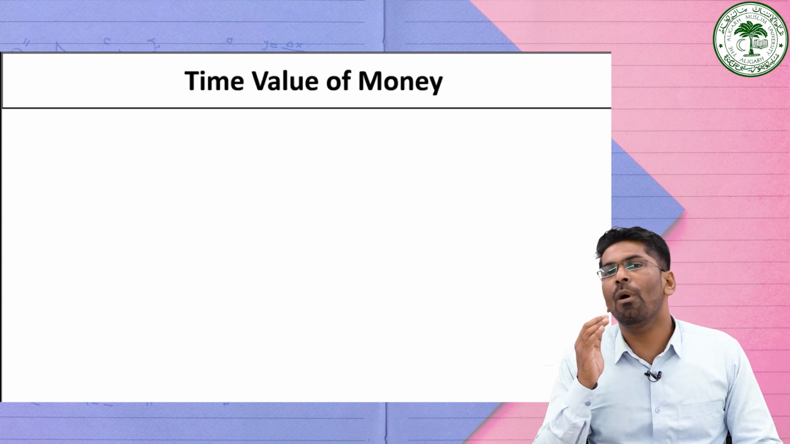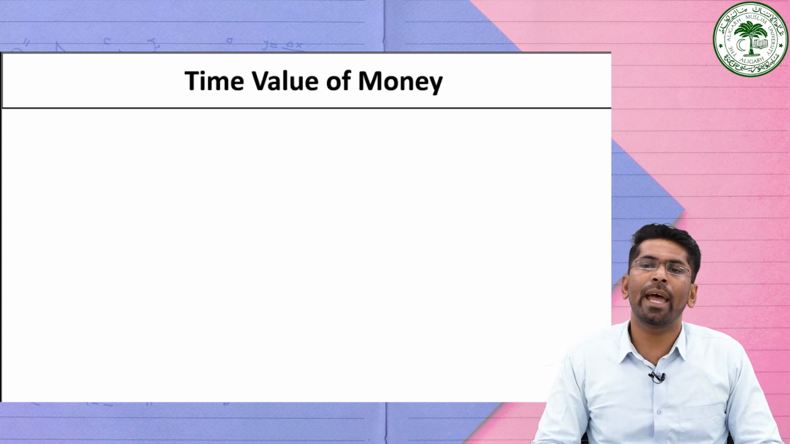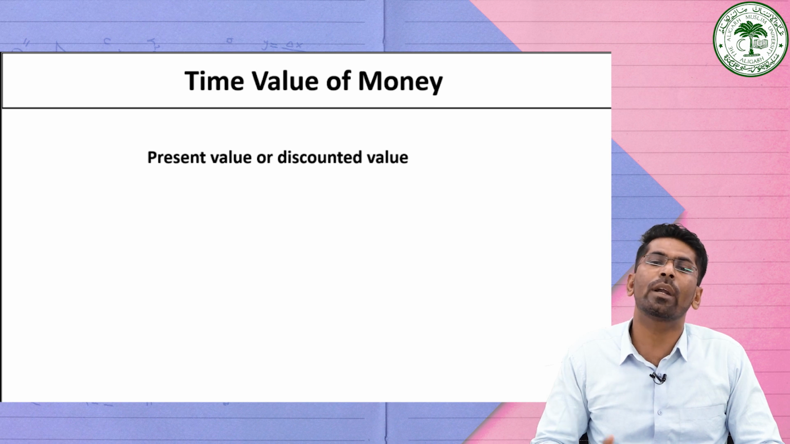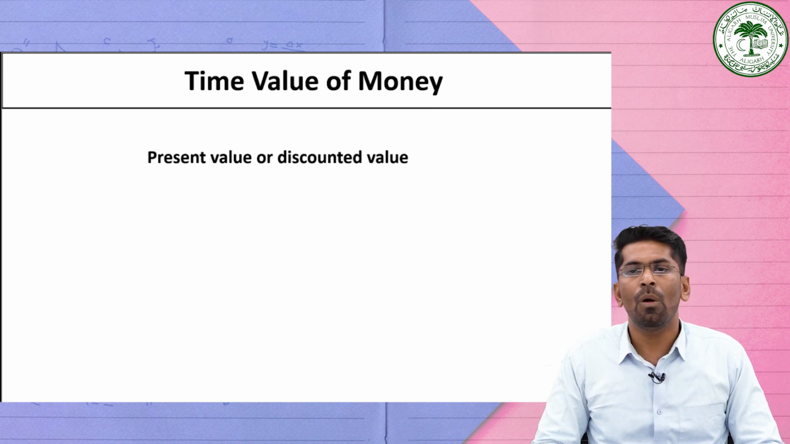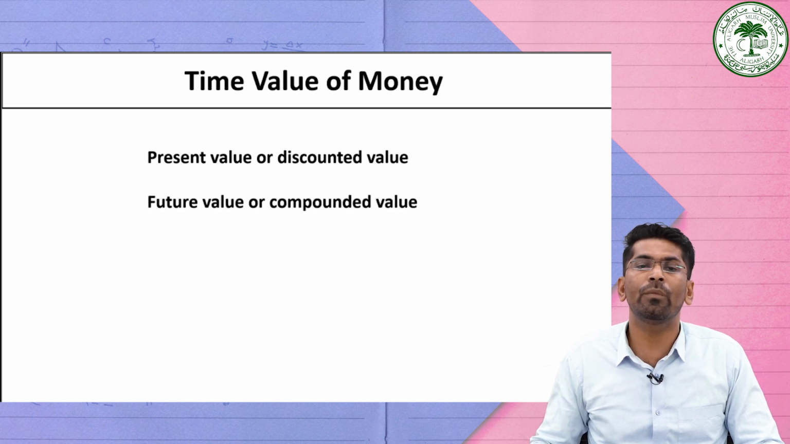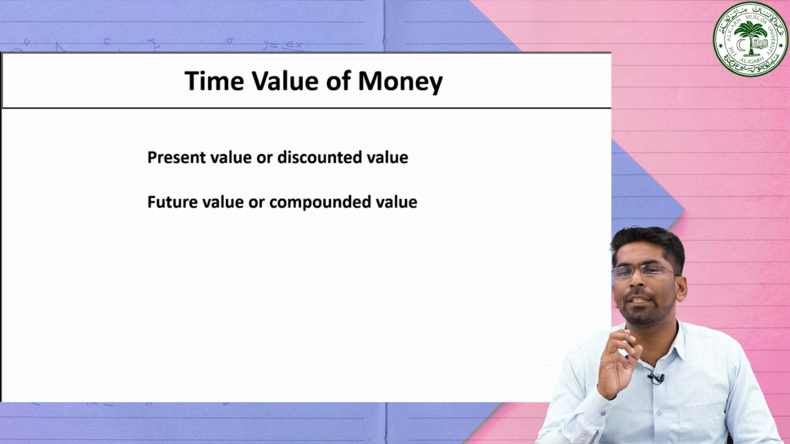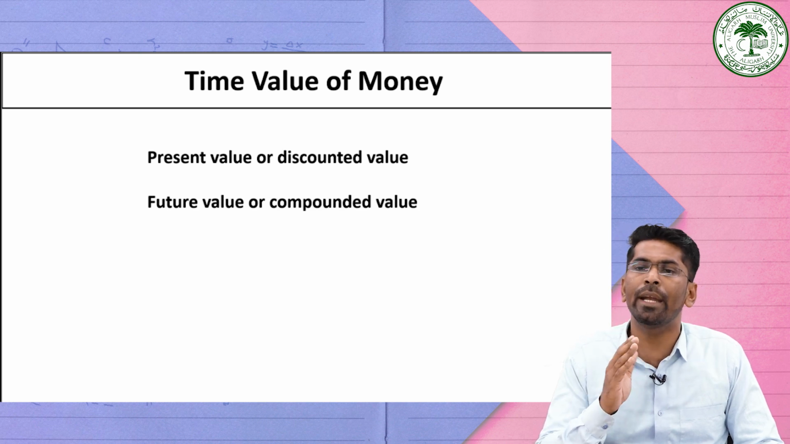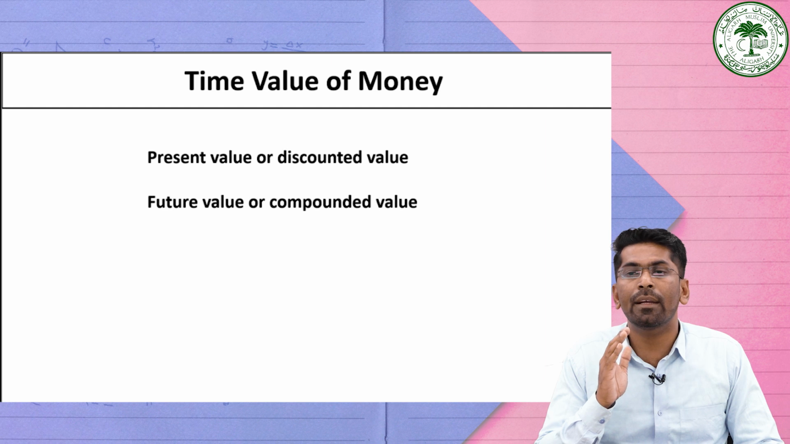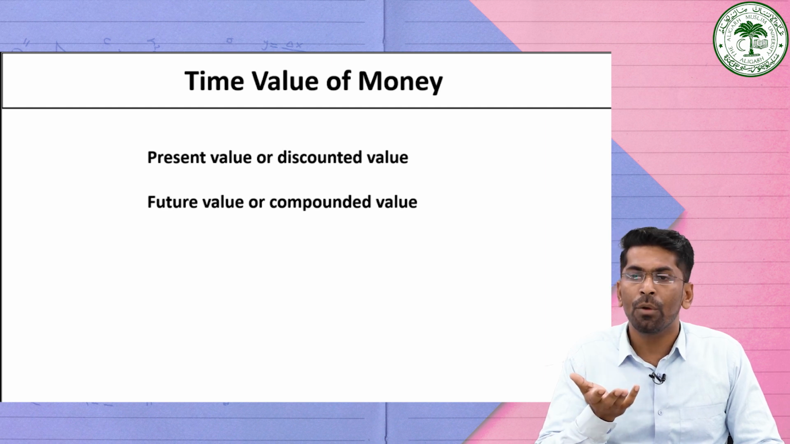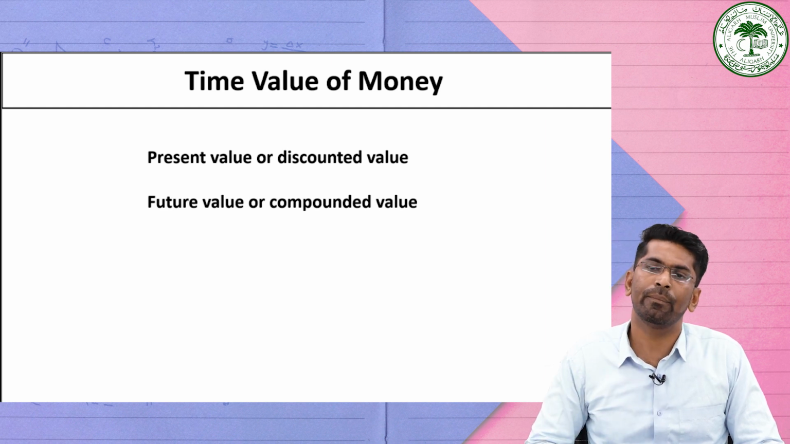The time value of money can be expressed as the present value or discounted value, or we can also represent it in terms of the future value, which is also known as the compounded value. The present and future values are terms generally used in the financial world, especially to calculate the future and the current net worth of money which we have today with us.